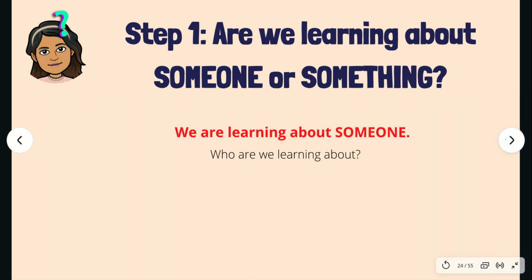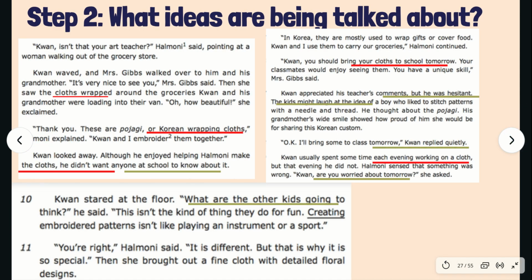We are learning about someone, but who are we learning about? We're learning about Kwan. So we know we're learning about Kwan. We need to know what exactly we're learning about him. And the way we're going to do this is by going back into the text and see what ideas are being talked about. Take a look at some of the ideas that I underlined.